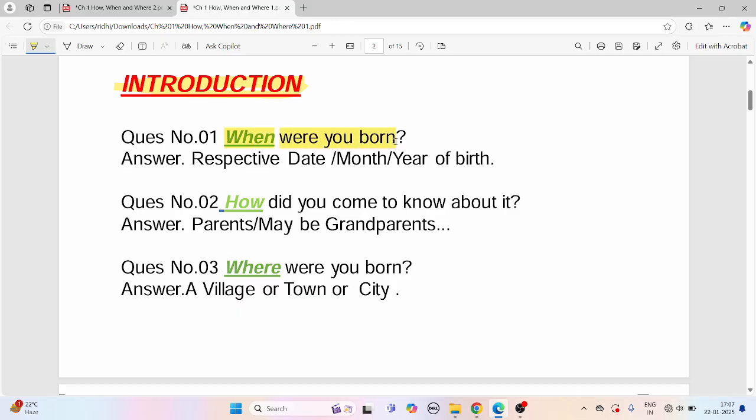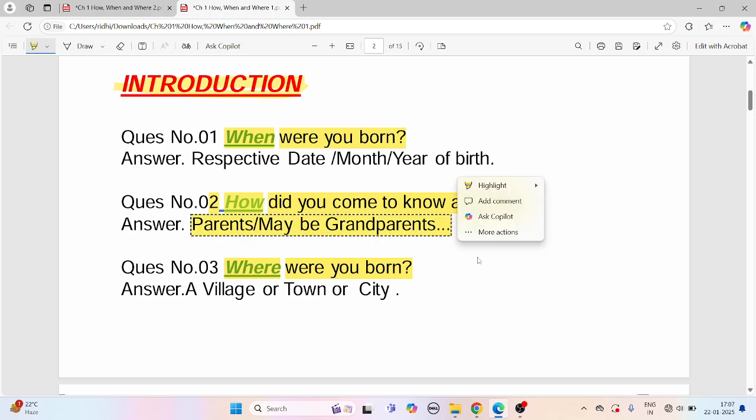Like, when were you born? How did you come to know about it? Where were you born? This is the chapter name: How, When, and Where. How did you know that you were born? The date of yours, through parents or maybe your grandparents. When you were born, there's a respective date, the month, and the year in which you were born.